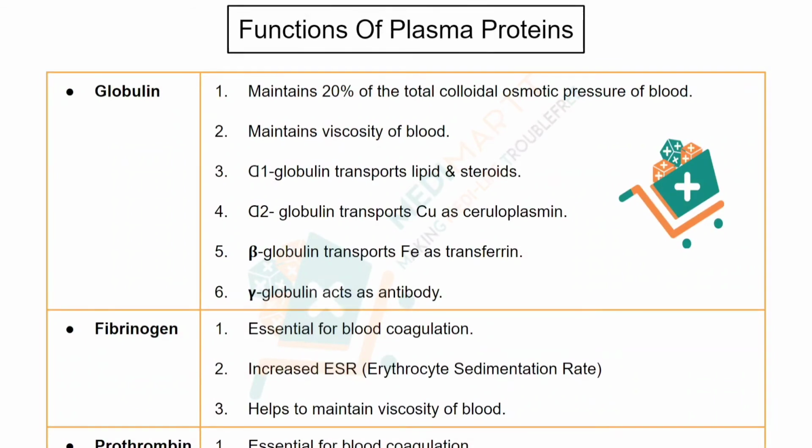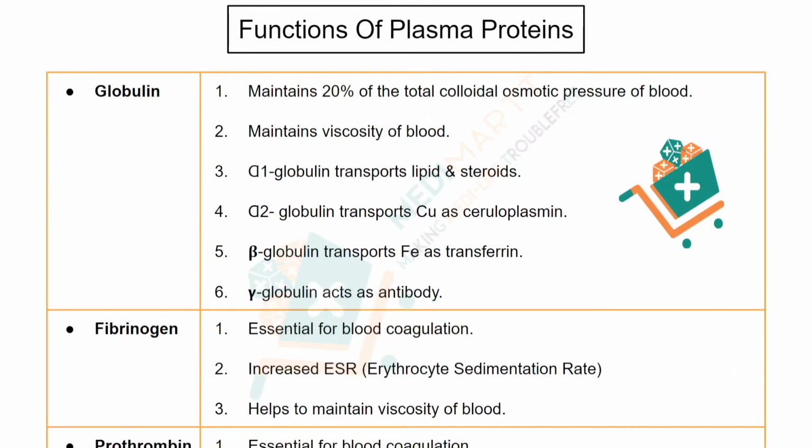Now the third one is fibrinogen. Fibrinogen is essential for blood coagulation. If we get some kind of cut on the skin, how is the bleeding stopped?